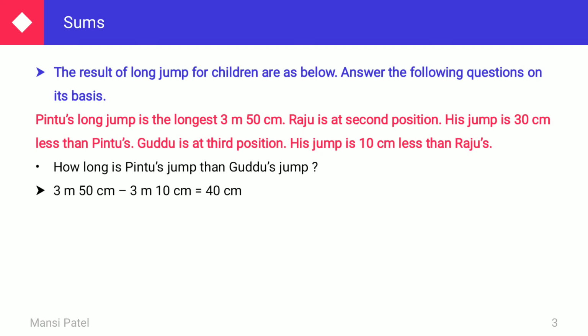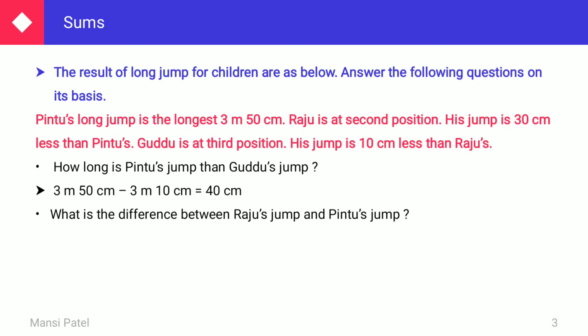From this we have to subtract Guddu's long jump measurement, that is 3 meter and 10 centimeter. So 50 centimeter minus 10 centimeter is equal to 40 centimeter, and 3 meter minus 3 meter is 0. So we can say that Pintu's long jump is 40 centimeter longer than Guddu's jump.